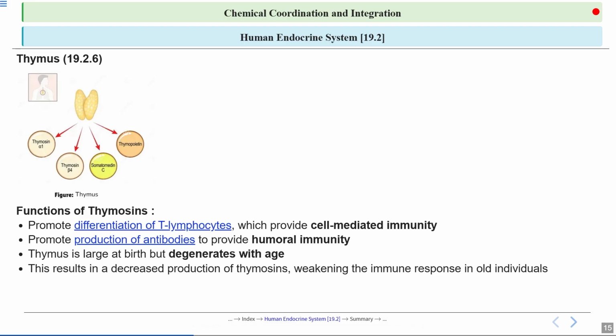So as people get older, the thymus shrinks and produces less thymosins, which weakens the immune system, making older individuals more prone to infections and diseases. This is why the immune system becomes less effective with age.